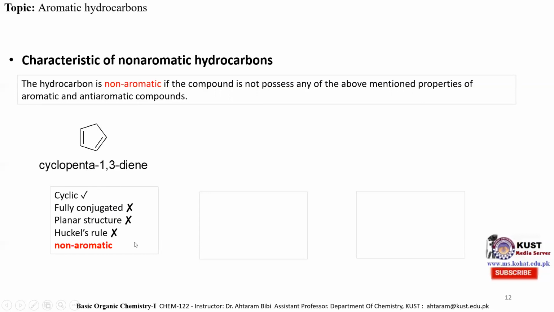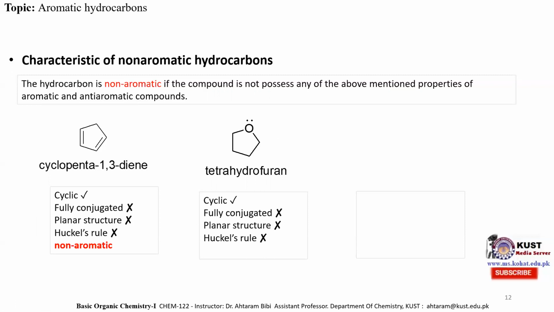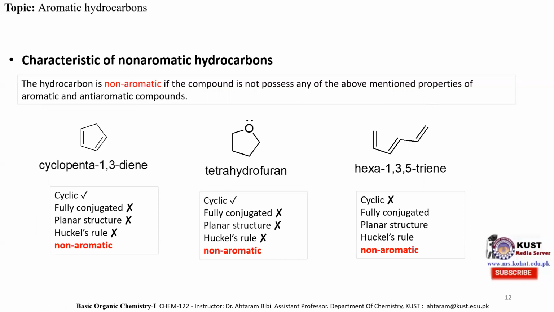Similarly, we can see over here the tetrahydrofuran molecule. It is a cyclic molecule. Is it fully conjugated? No, we can't see any conjugation in this molecule, and all the carbon atoms in this ring are sp3 hybridized. So it does not have a planar structure, and it does not obey the Huckel rule. So it is a non-aromatic hydrocarbon. Here is an open chain hydrocarbon. It has a conjugation, but it is an open chain hydrocarbon, so it does not obey the first property of aromatic and anti-aromatic hydrocarbons. So this molecule is considered a non-aromatic hydrocarbon.